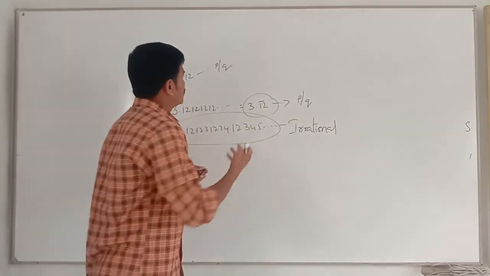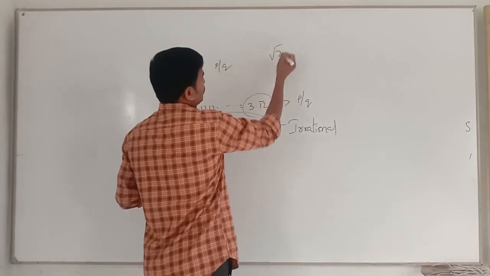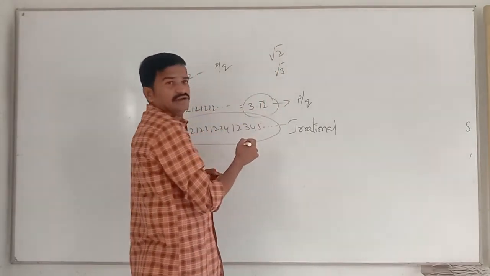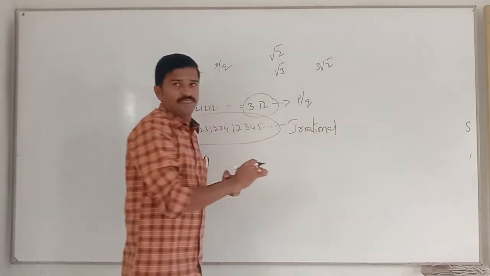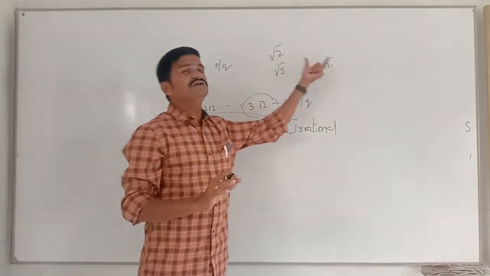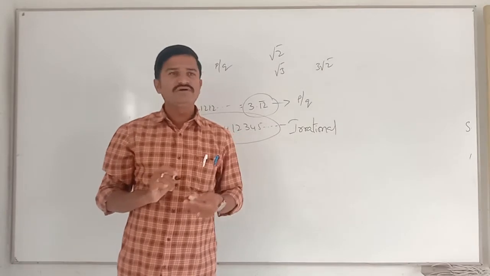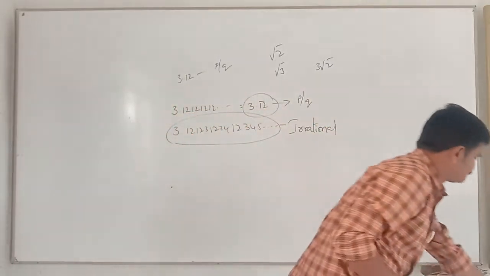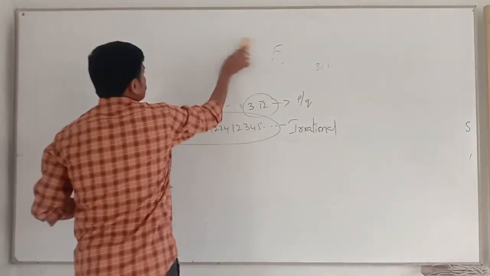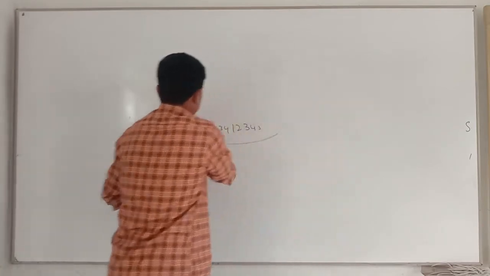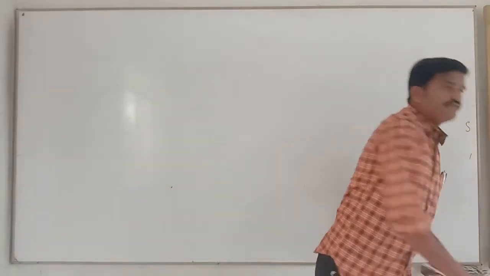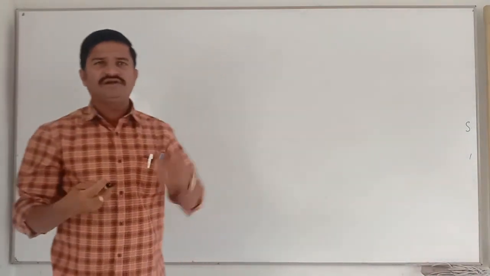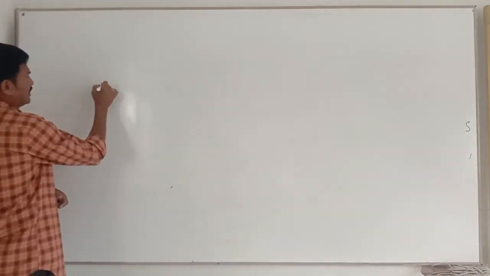So we know that root 2 is irrational, root 3 is irrational, isn't it? And 3 root 2 is also irrational. These are all the things we know. But in this class, how root 2 is irrational, that's what we are going to discuss. But before that, just a small definition we will write. Everybody can write it now.